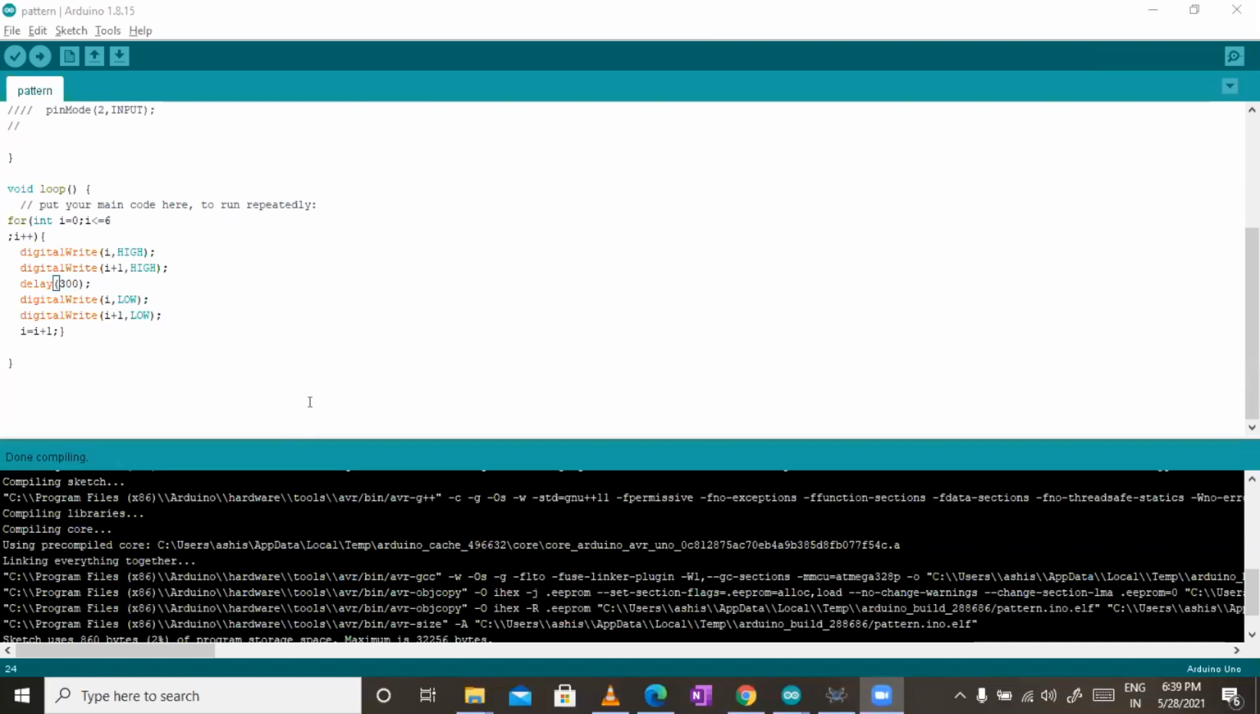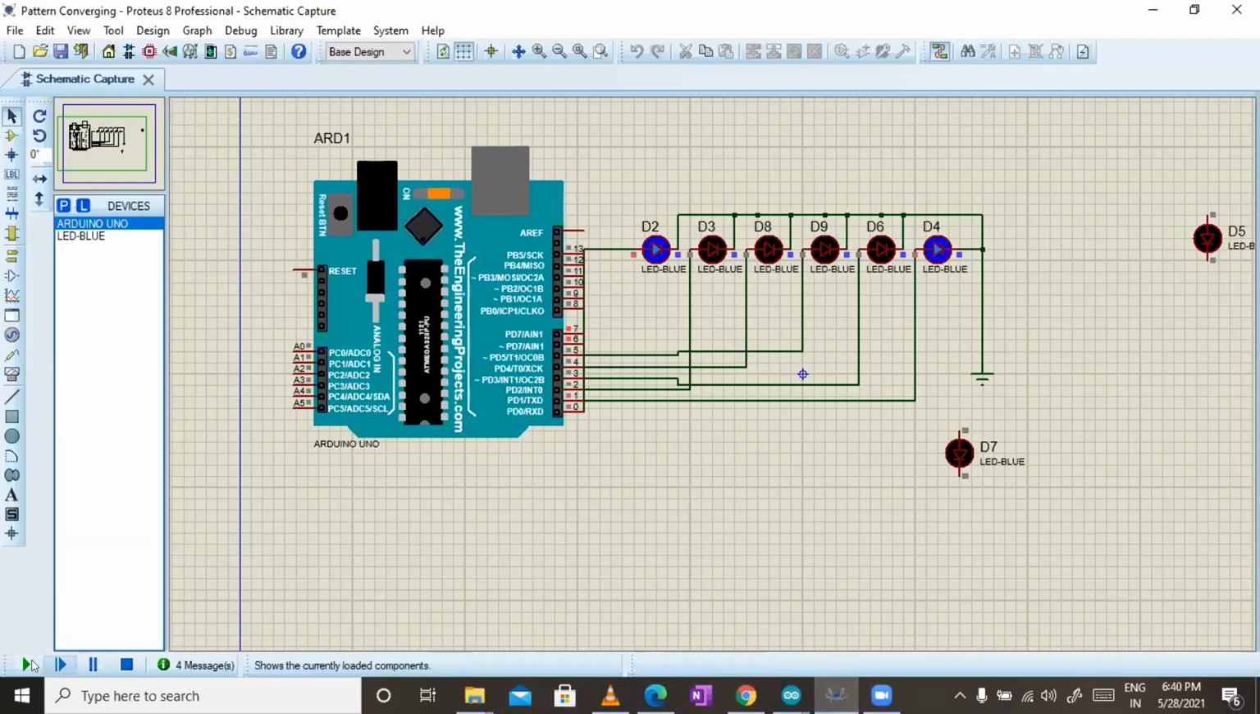You have done this from 0 to 6, it's fine. I plus 1, and I plus 1 low. And then you have incremented I equals I plus 1. So it'll go 0 with 1, 0, 1. Okay, sir, so from this code, this one is running.